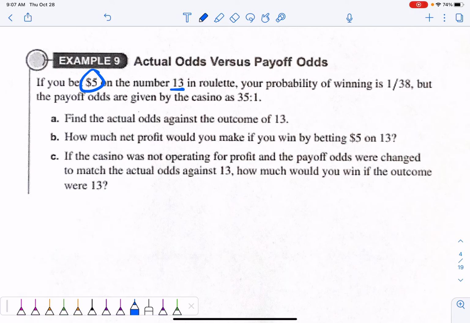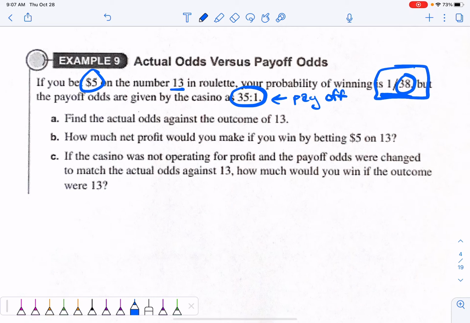A roulette wheel, you spin it, and it has 38 different slots on it, and 13 is just one of those numbers. So you have a 1 in 38 probability of winning, right? Okay, but this is how the casino sets it up. They are setting it up so you have a 35 to 1 payoff. This is how much you pay off, okay? All right, so we're going to talk about that. So don't worry about the 35 to 1 for now. Let's just focus on the 1 to 38, okay?